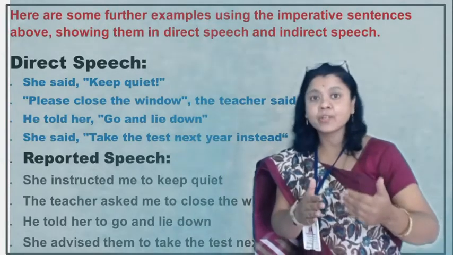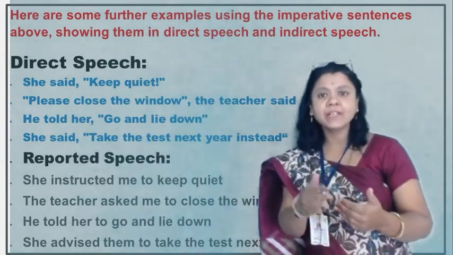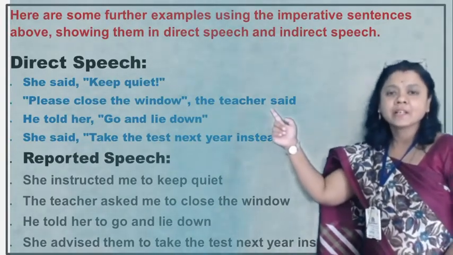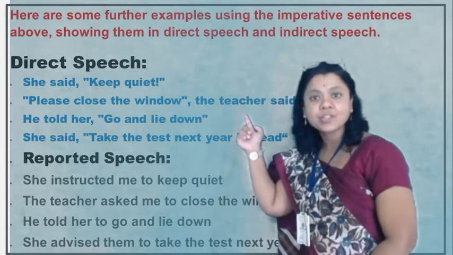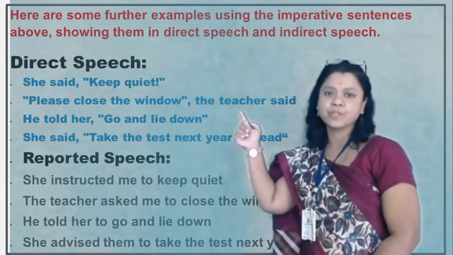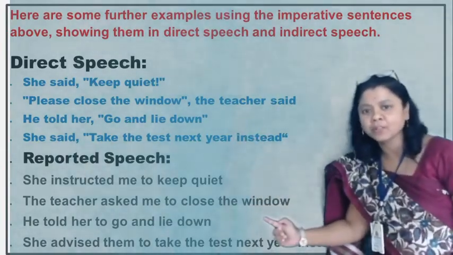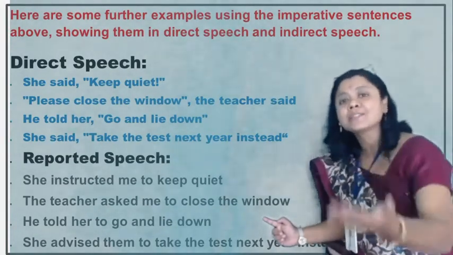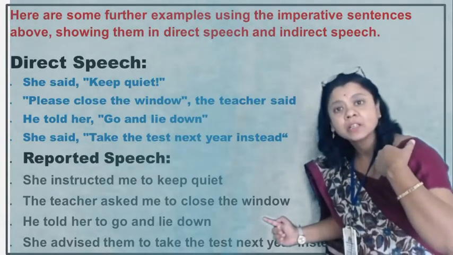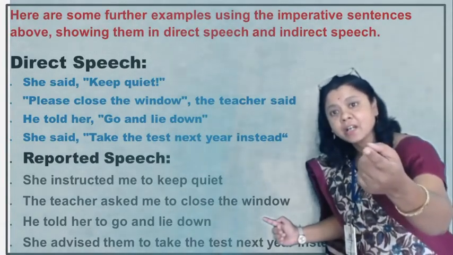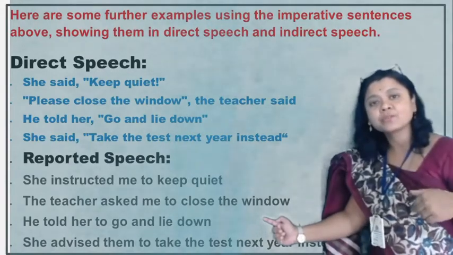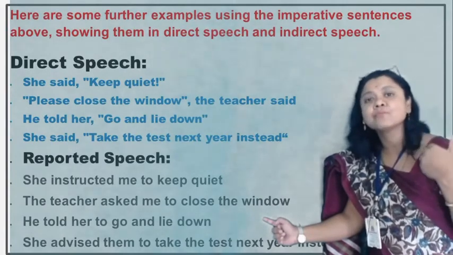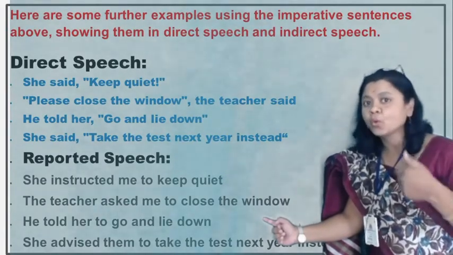These are the reporting verbs. So definitely here, "please close the window." This is said by the teacher to her students. So when you change direct into indirect speech, "the teacher asked me," because the direct narration is there in our second sentence. So now you are going to change into indirect narration. So here, the teacher asked me to close.